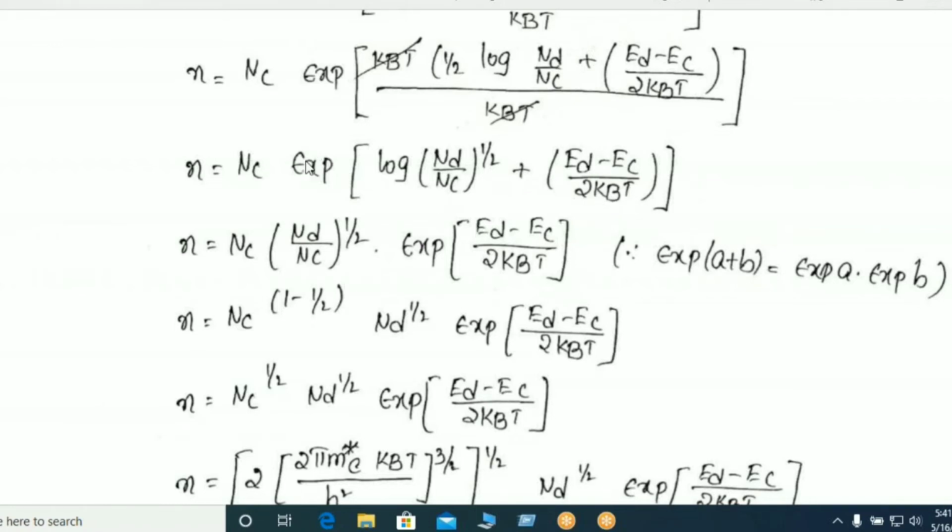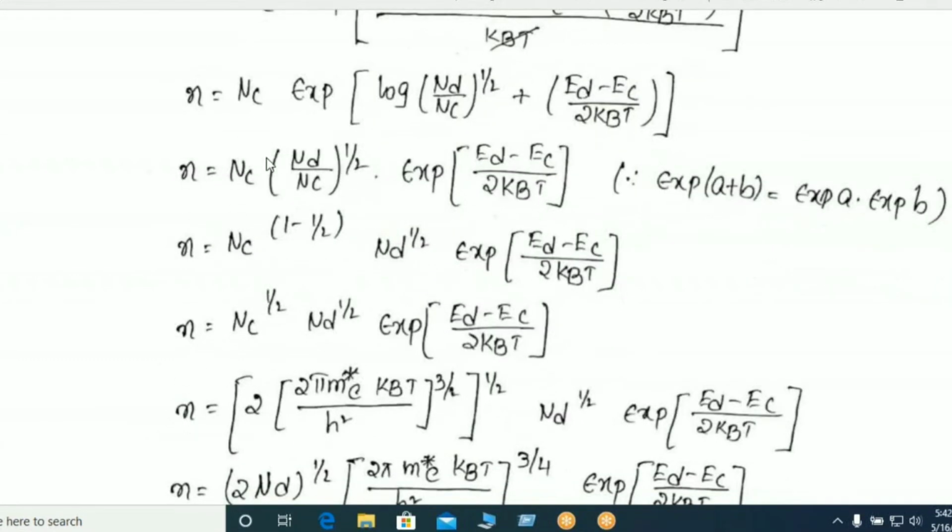Then by multiplying these two things, the exponent and log get cancelled. Then Nc into Nd by Nc whole power half into exponent of Ed minus Ec by 2kBT. Then solve this Nc and this Nc.